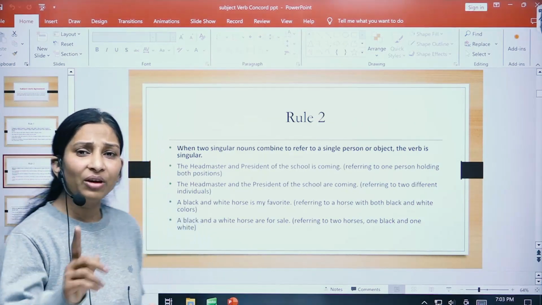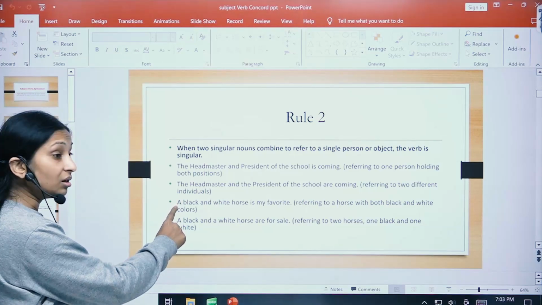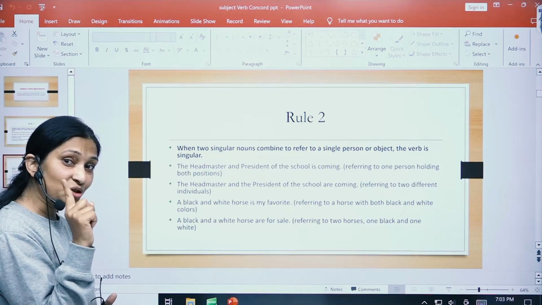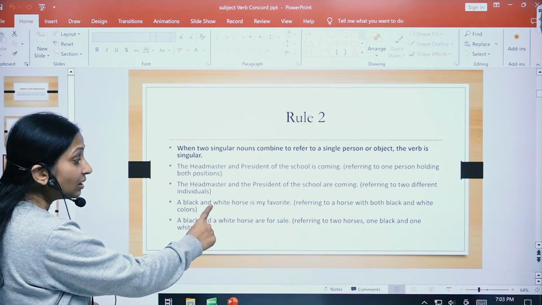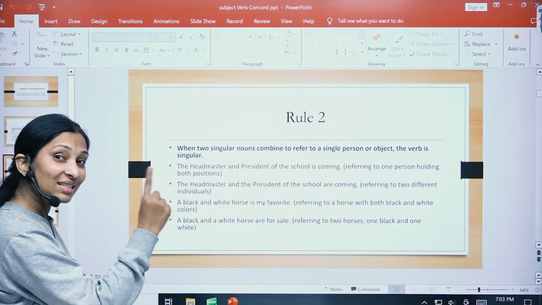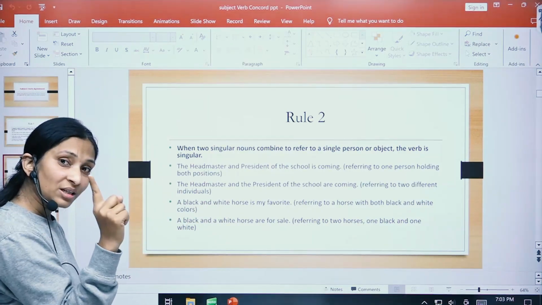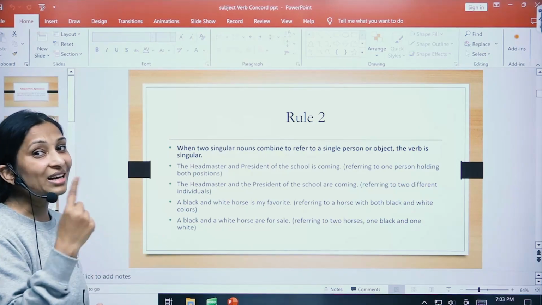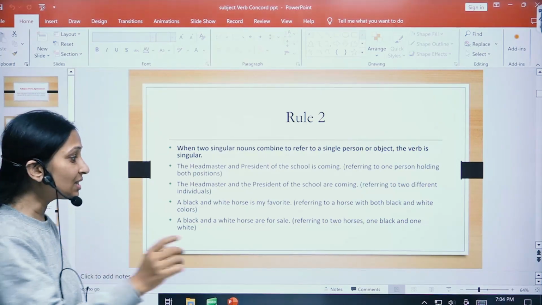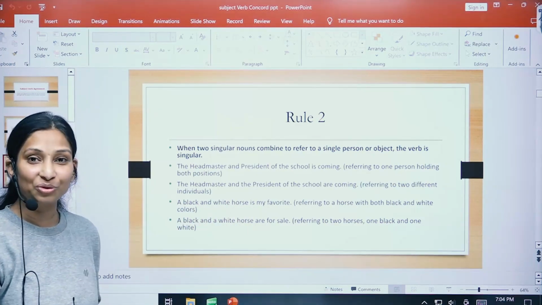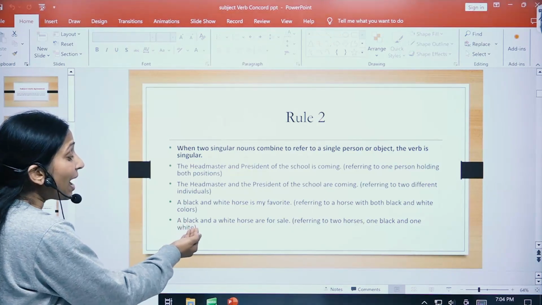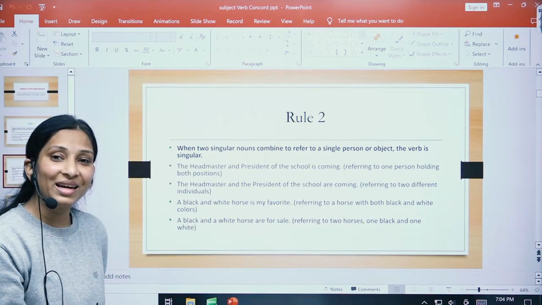So here we can see that I have put a before just the first subject, black. Can you see any a before white, which is the second subject? No, right? So here there is only one horse, that is black also and white also, and hence is has been used.